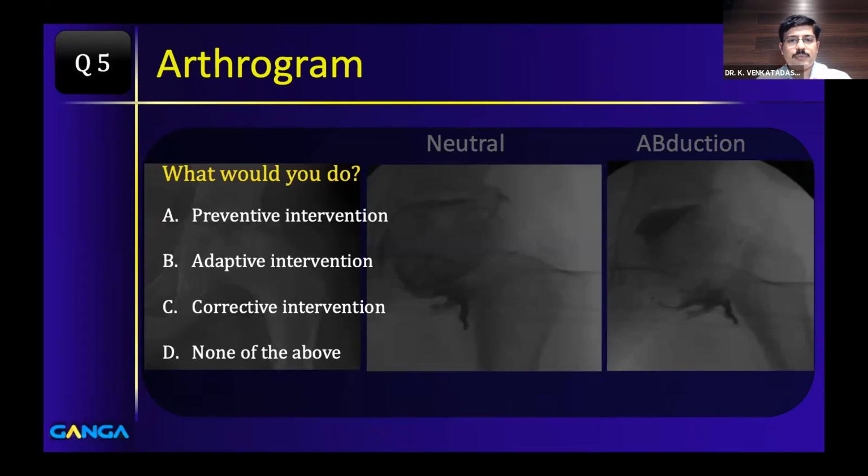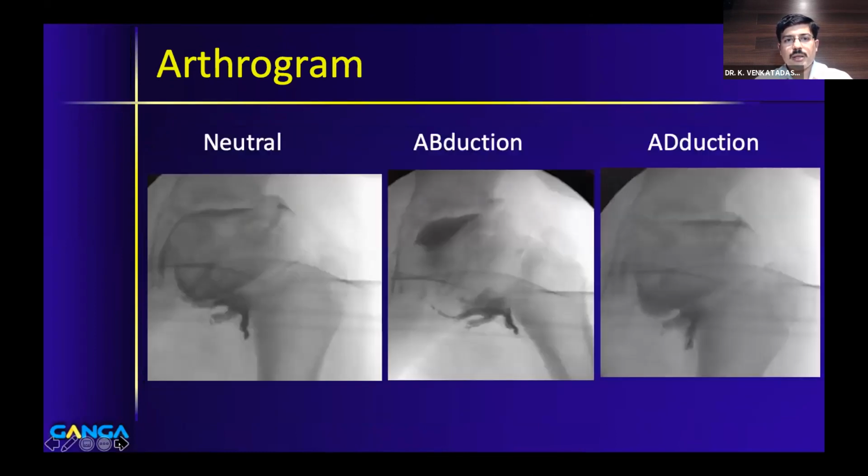But here you can see that, I'll move to the slide. Yes, not moving. Yeah. So here the disease has not healed yet completely. It is in 2B. There is no reossification also. So this is neutral position. This is abduction. This is actually hinging here. Whenever you see a medial dye pooling in abduction, it is actually a typical picture of what we call hinged abduction, where your head is hinging on the margin of the acetabulum and it opens up like this. You have a gap on the medial side here. So this is called hinged abduction.